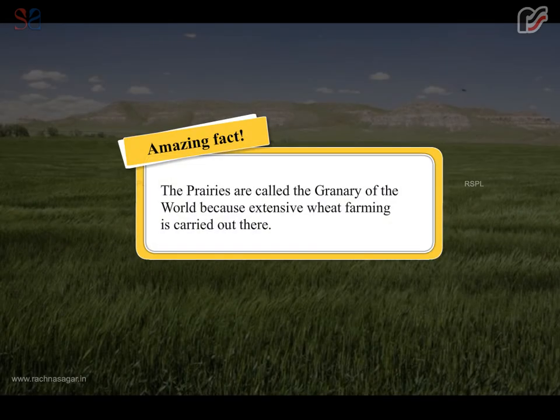Amazing fact. The prairies are called the greenery of the world because extensive wheat farming is carried out there.